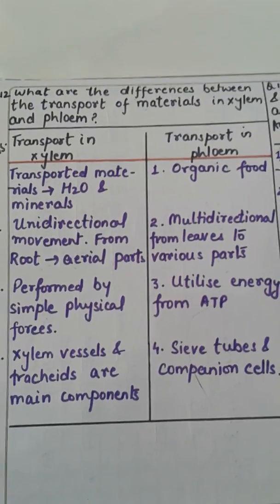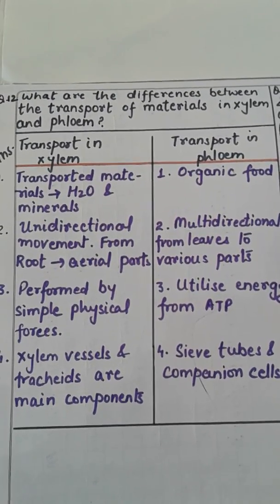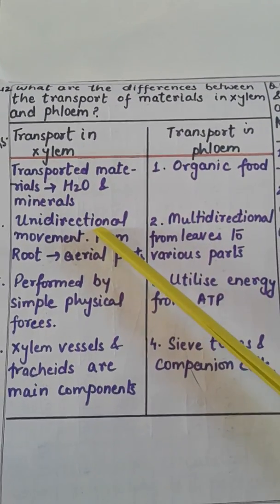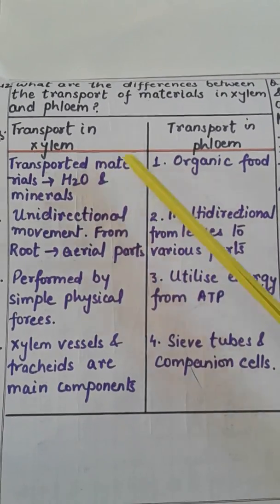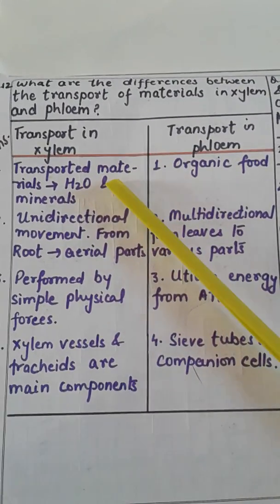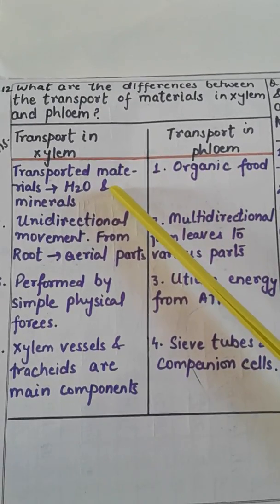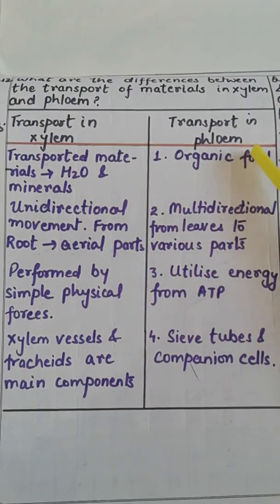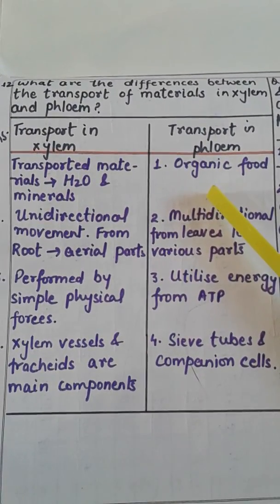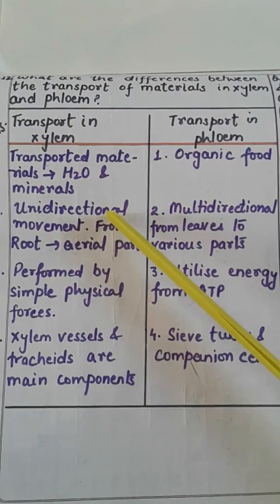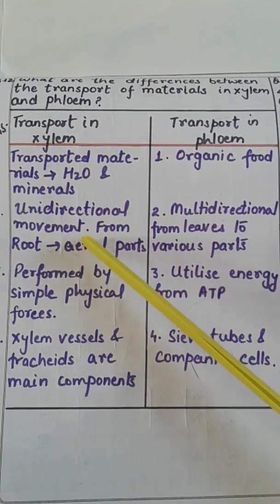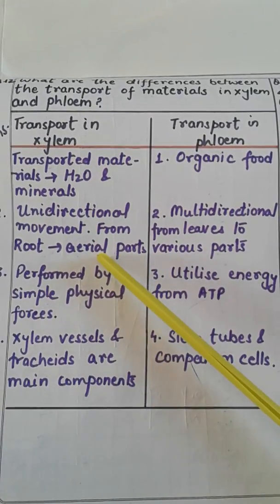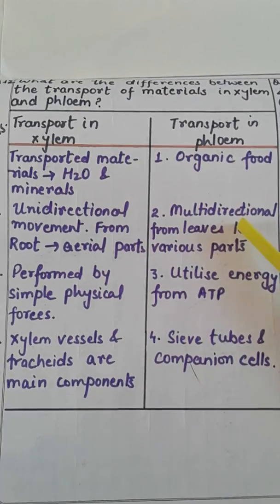Now question number 12. What are the differences between the transport of materials in xylem and phloem? Now these are the differences. The first difference is in the materials transported. In xylem, the materials are water and minerals, but in phloem the organic food is transported. In xylem, there is unidirectional movement, only in one direction, from the root towards the upper or aerial parts. Whereas in phloem, the movement is multidirectional.